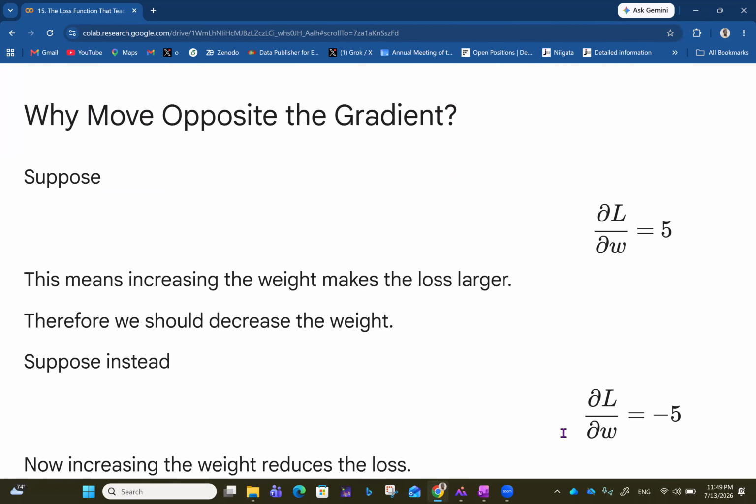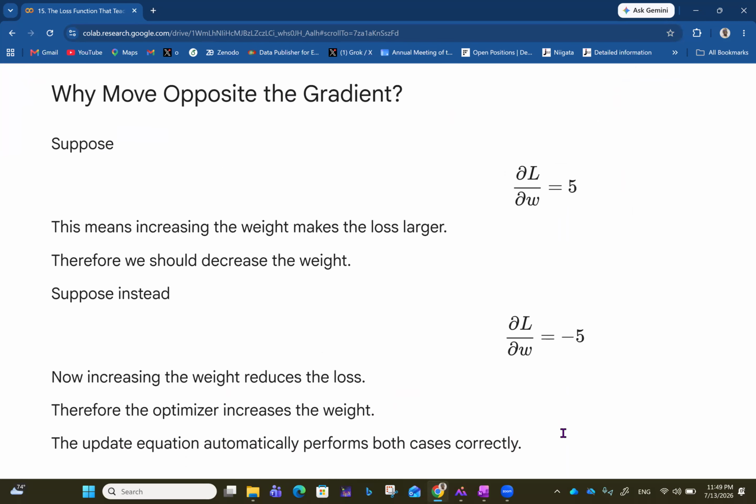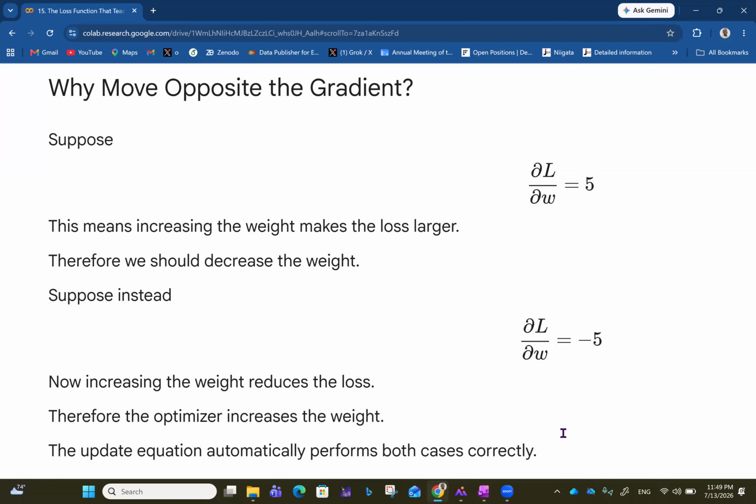So why move opposite the gradient? In gradient descent, you're moving down, moving in the opposite direction. Suppose dL/dW is 5. This means increasing the weight makes the loss larger. Therefore, we should decrease the weight. Suppose instead dL/dW is equal to minus 5. Now, increasing the weight reduces the loss. So if we increase the weight, we reduce the loss. Therefore, the optimizer increases the weight. The update equation automatically performs both cases correctly.